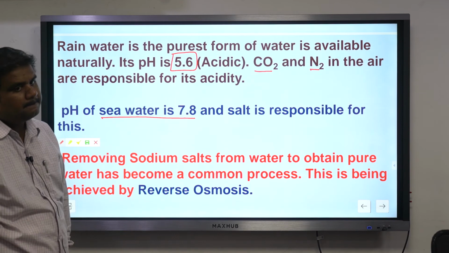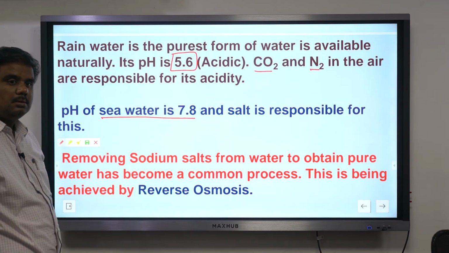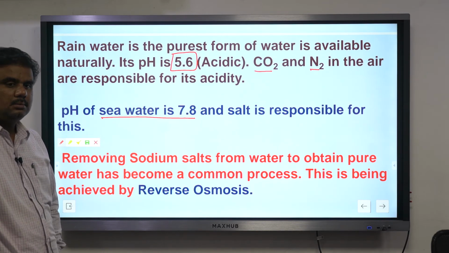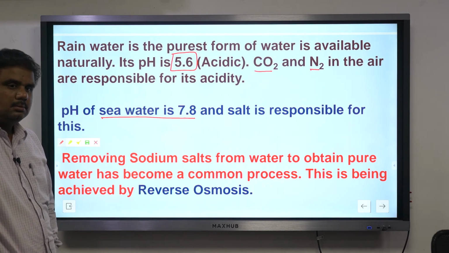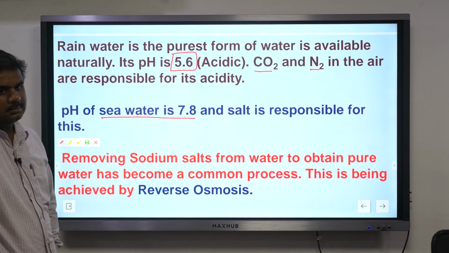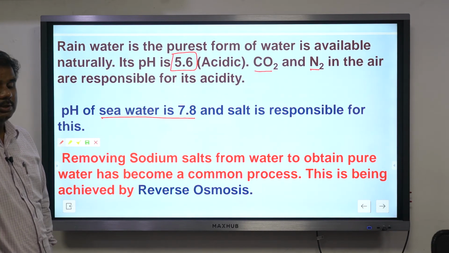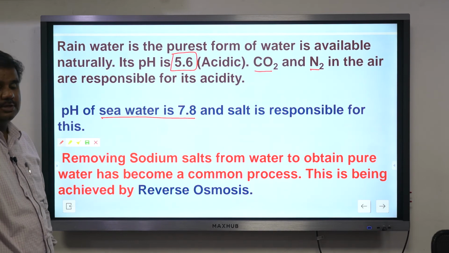Sea is a salt, it's a carbon sink. It attracts carbon dioxide, so shouldn't it be acidic? Because if CO2 and NO2 are present in the atmosphere and rain is acidic, then even the sea should be acidic. Then what about the OH minus ions present in it? What about the salts present in it?